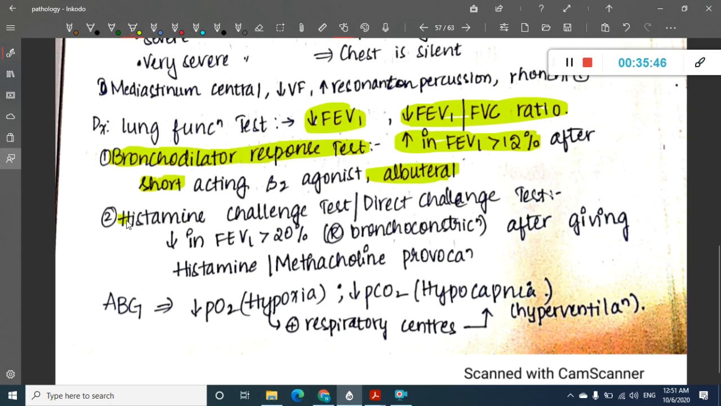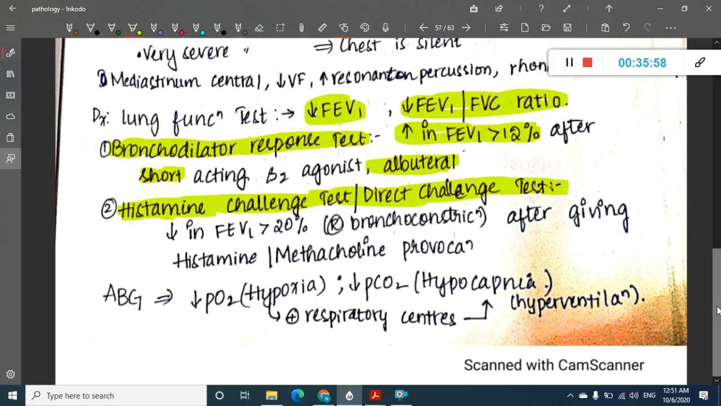Then histamine challenge test or methacholine challenge test also. Okay, in this, you will give histamine or methacholine, and if there is a decrease in FEV1 by more than 20% after giving histamine or methacholine, then we call it asthma.